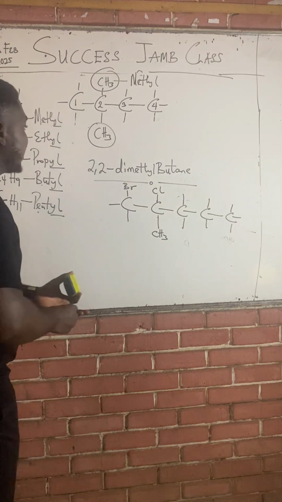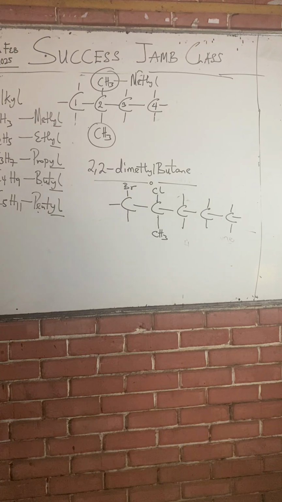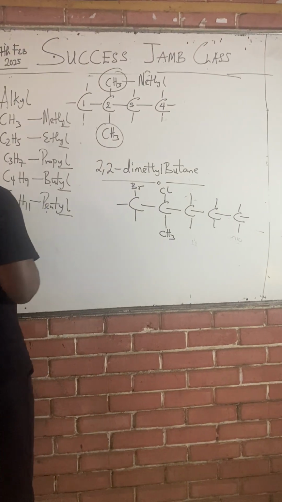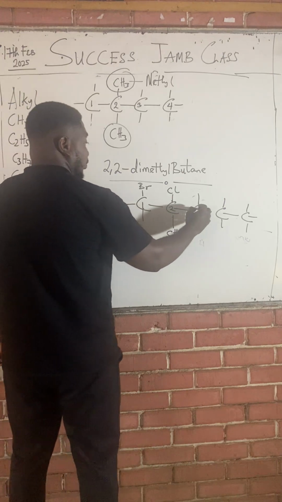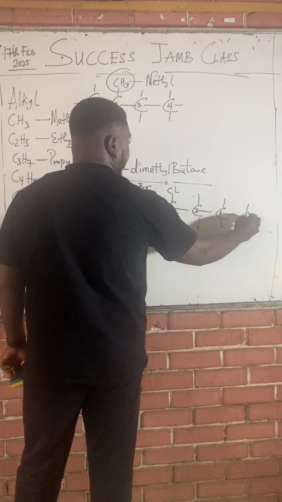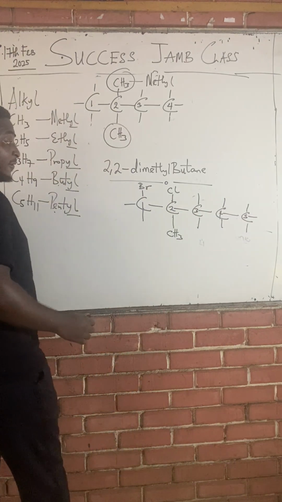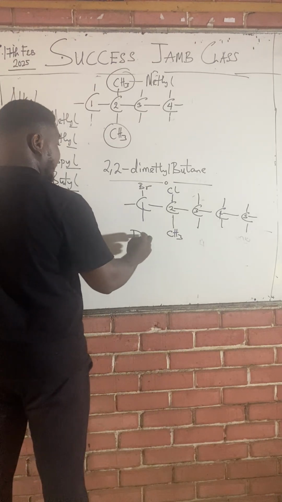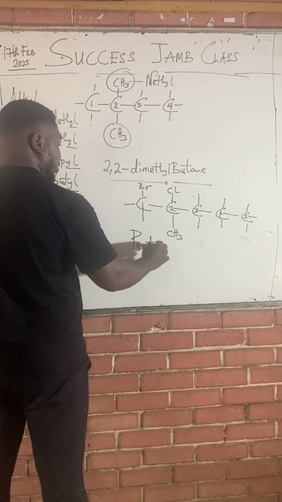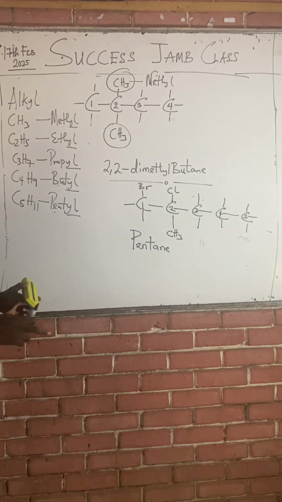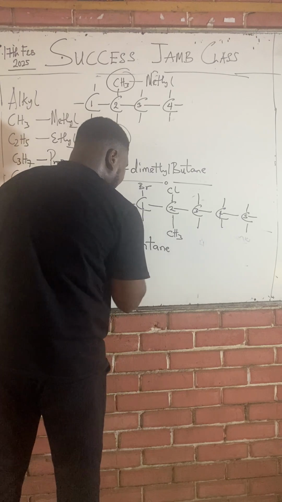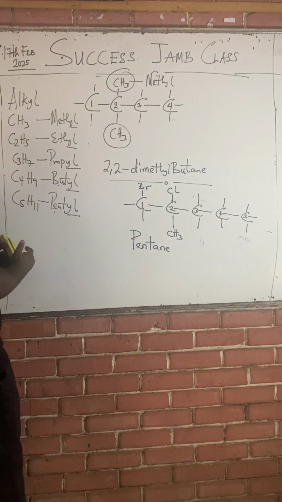Naming this, there are 3 branches present here. First of all, get your parent name. There are 5 carbons: 1, 2, 3, 4, 5. Five means what? Pentane. So the parent name of this organic compound is pentane. Forget about the branches for now. Get your parent name first. This will be the end of the name. Every other thing should come before pentane.